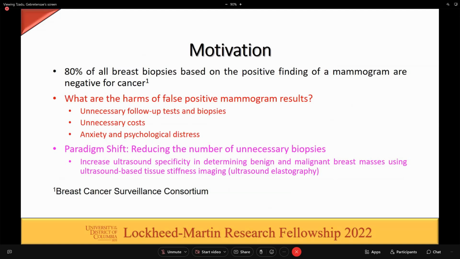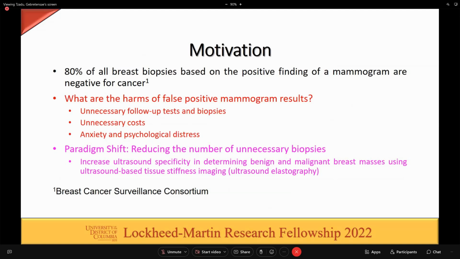Therefore, what are the harms of false positive mammogram results? They are unnecessary follow-up tests and biopsies, unnecessary costs, and anxiety and psychological distress.